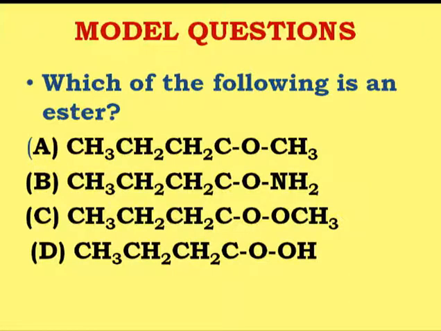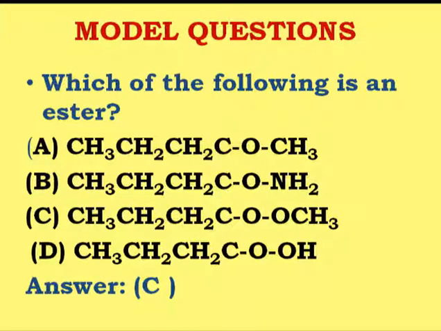There is no linkage shown in option D. So the correct option is C. So that's why your answer here will be C. The correct answer is C, where the ester linkage is taking place between the carboxylic group of the propionic acid and the hydroxyl group of the methanol.